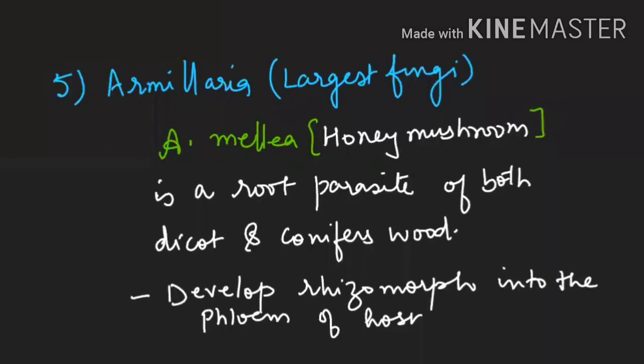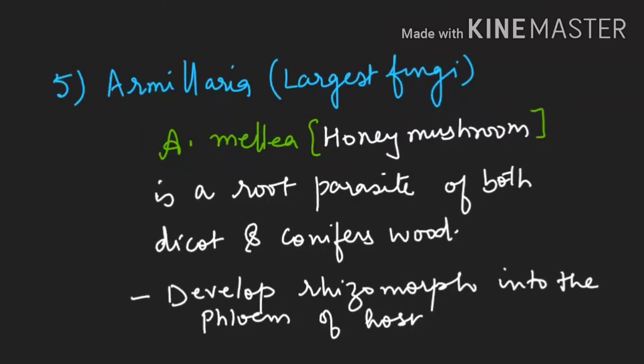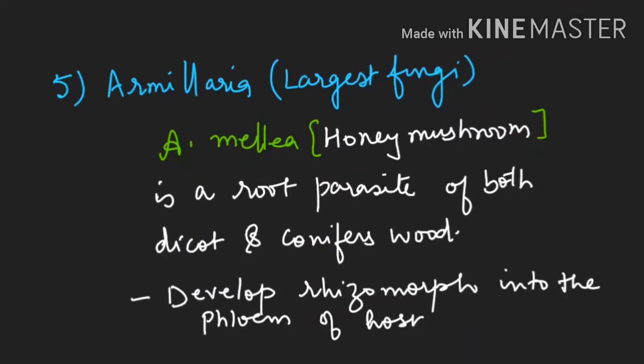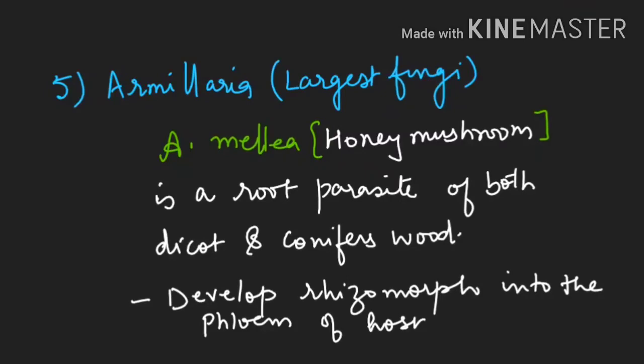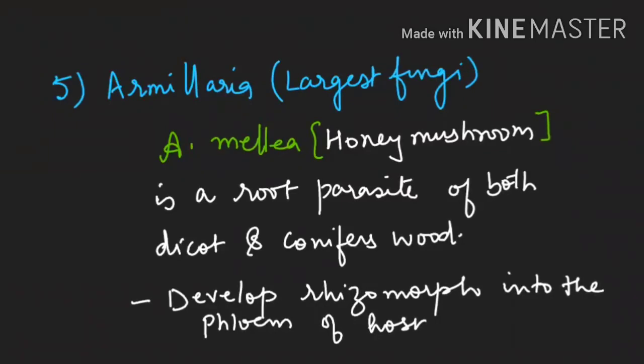Now see, next is Armillaria, which is the largest fungus. One important species is Armillaria mellea, also known as honey mushroom. It is very important, please try to understand it. It is a serious root parasite of dicots and gymnosperm conifers. It sends its root-like structure into the phloem.